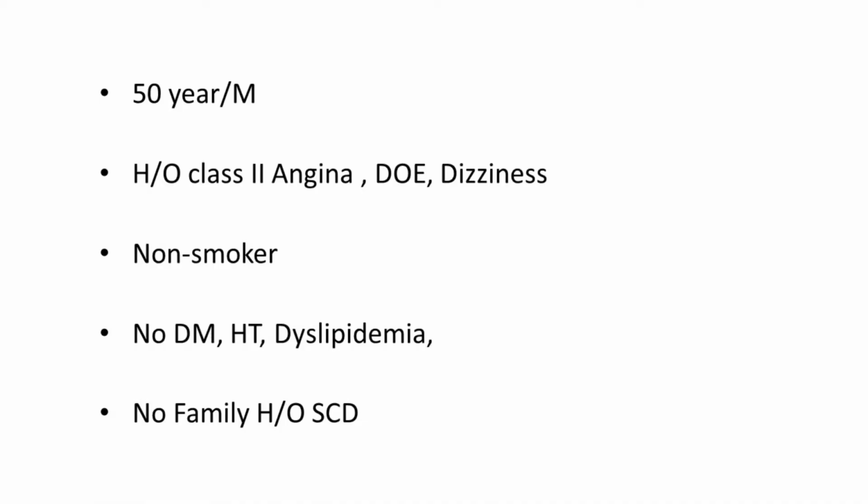So in today's case, my patient is a 50-year-old male. He presented with history of angina, dyspnea and dizziness on exertion since last about 3 to 6 months. He was non-smoker, non-diabetic, non-hypertensive and had dyslipidemia of course, and he had no family history of sudden cardiac death.